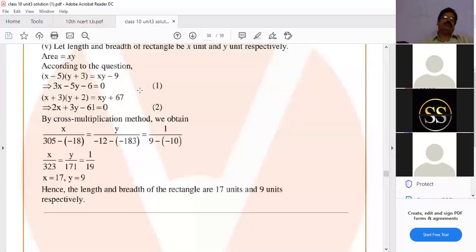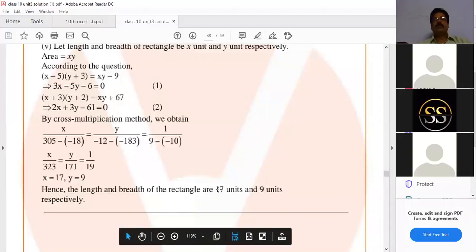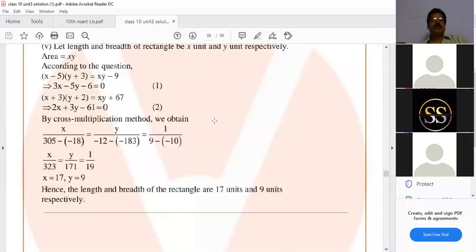Let us multiply 17 minus 5, 12. Wait a minute. 144, correct. x into y means 153. 153 minus 9, 144. 144 equals 144. Understand? Verification.